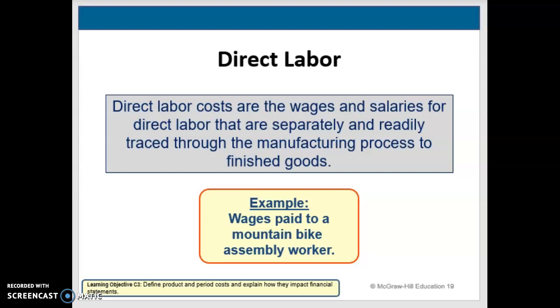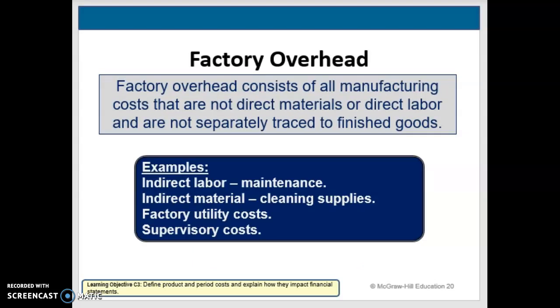Now the things that are not easily or directly traceable fall under factory overhead. Sometimes this is also called manufacturing overhead. They're the same thing. The terms factory overhead and manufacturing overhead are used interchangeably. Factory overhead costs are things that cannot be separately or readily traced to finished goods. They're all considered indirect costs. They could be indirect materials, indirect labor, and other costs that are not directly traceable to the product.